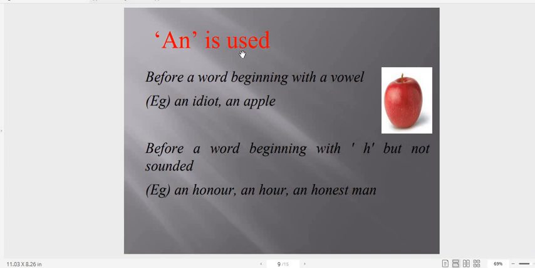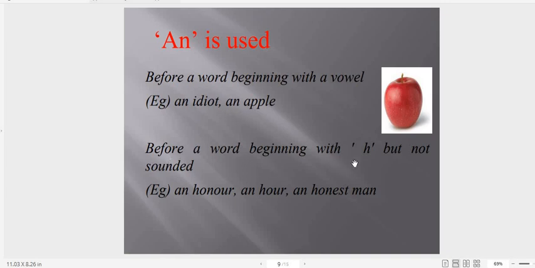Where can we use an? Now let's learn about that. We can use an before a word beginning with a vowel, such as idiot, apple. So before them we will use an idiot, an apple.